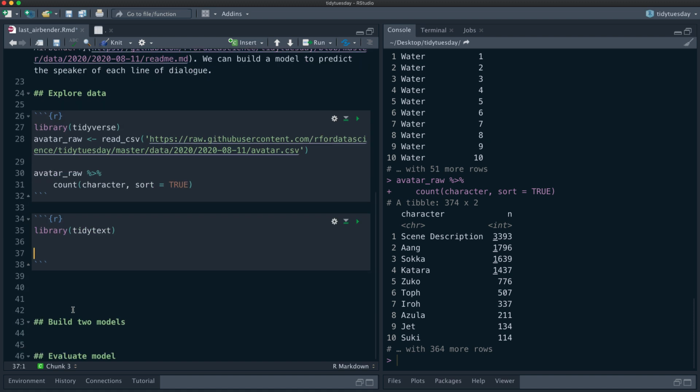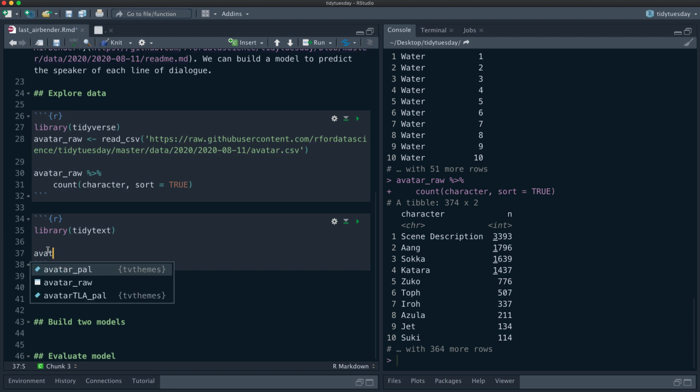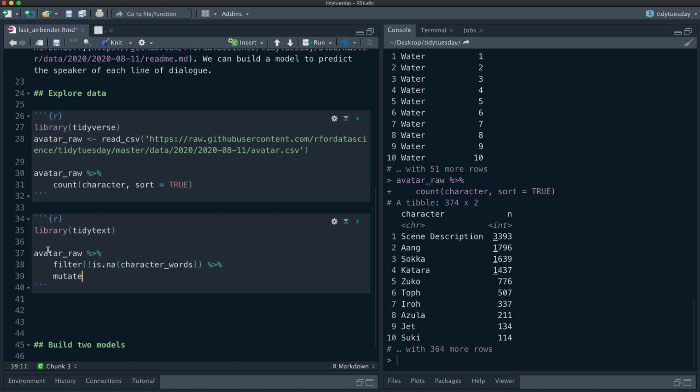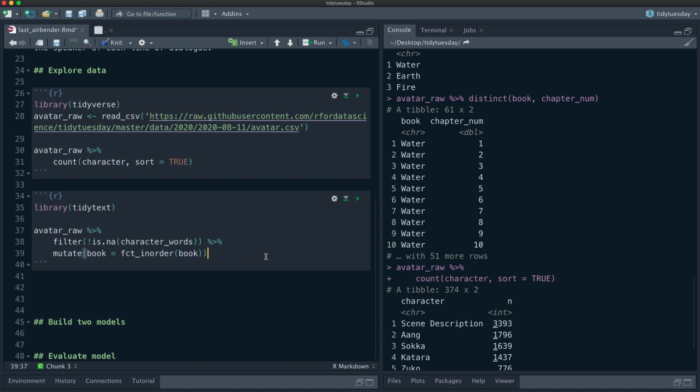by doing a bit of exploration. First, let's look over the course of the three books. Let's see what we see here. I am not going to look at the scene description; I'm only going to look at the spoken dialogue. And let's make the book into a factor, in the order that we see it here, so that water will come first.